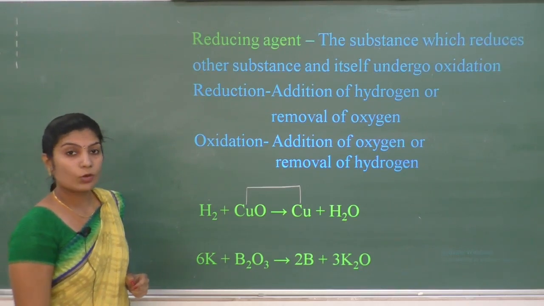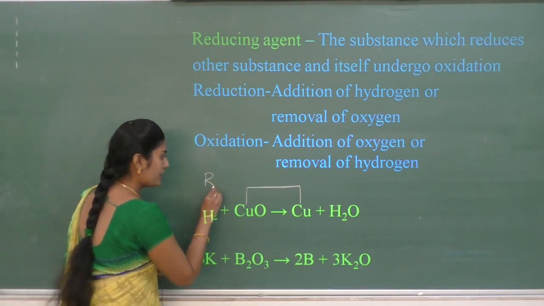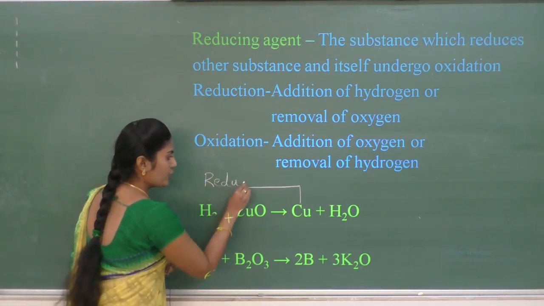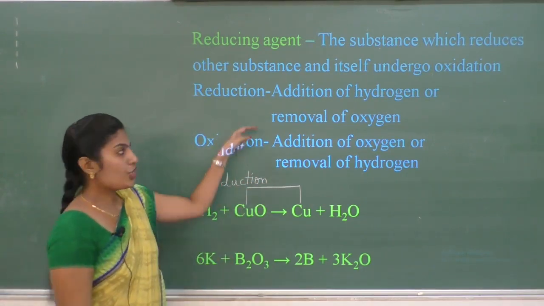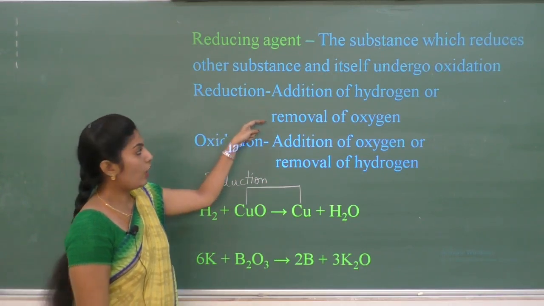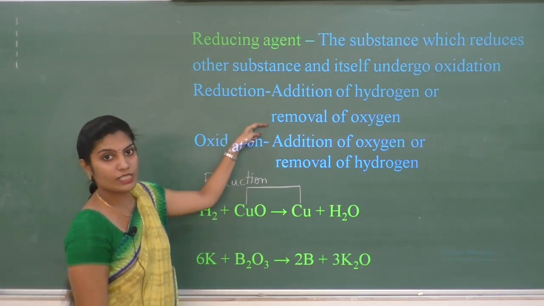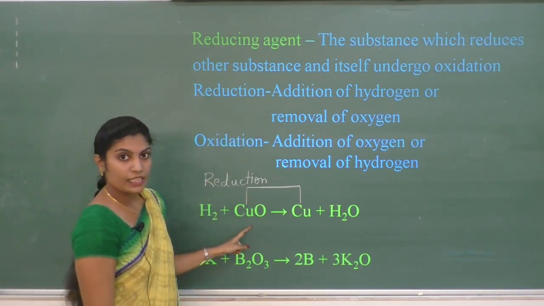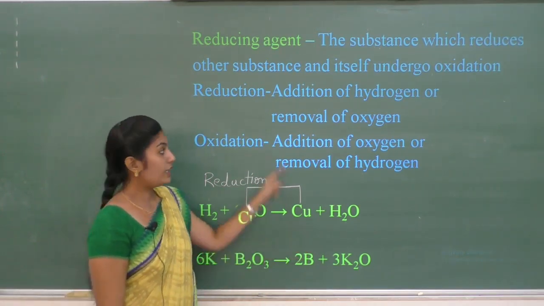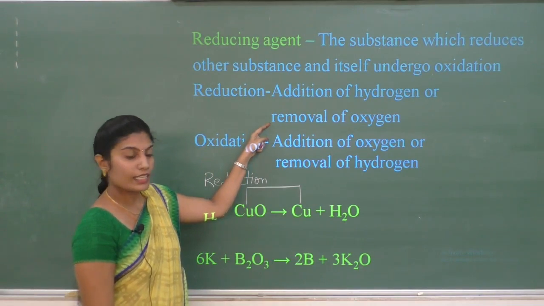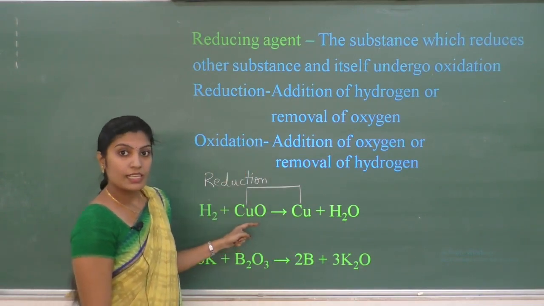This is undergoing reduction. What do you mean by reduction? Addition of hydrogen or removal of oxygen. In this case, this copper oxide is losing the oxygen. Removal of oxygen is taking place.